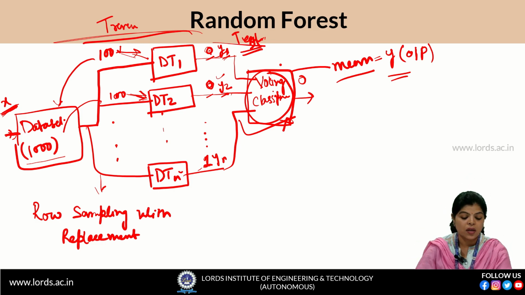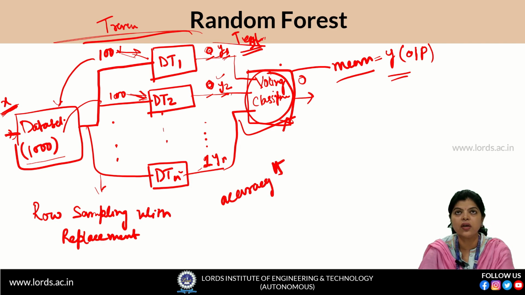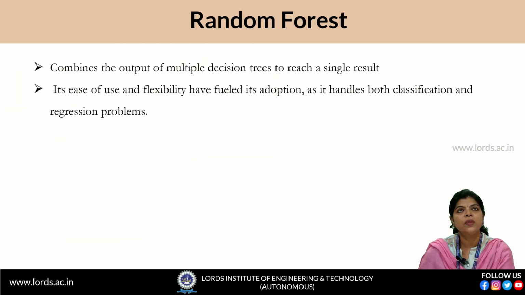And what was the disadvantage of the decision tree? Decision trees were prone to overfit. With the help of this parallel arrangement, we can overcome the overfitting problem of decision trees. And when my random forest model does not overfit, obviously the accuracy will increase.